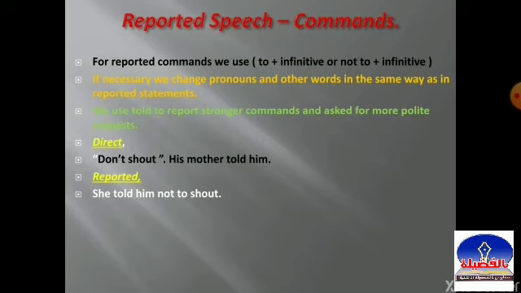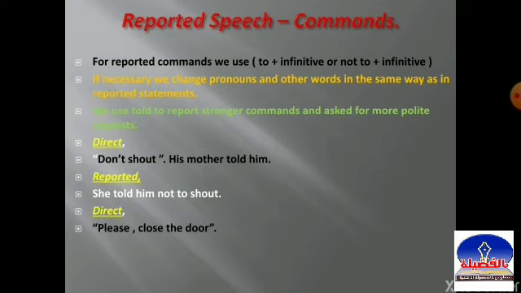Again, his mother, she, we used told: she told him, okay? Don't shout. Here, don't shout is in the negative form. So we use not to plus infinitive. When my sentence is in the negative form, we use not to plus infinitive. She told him not to shout.